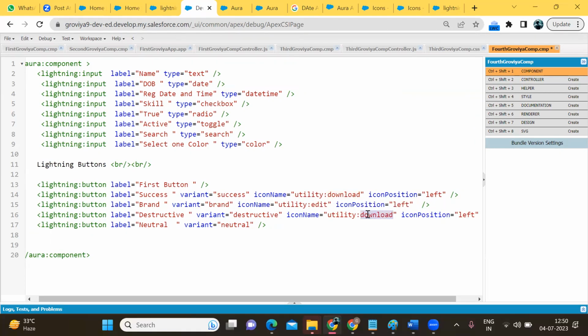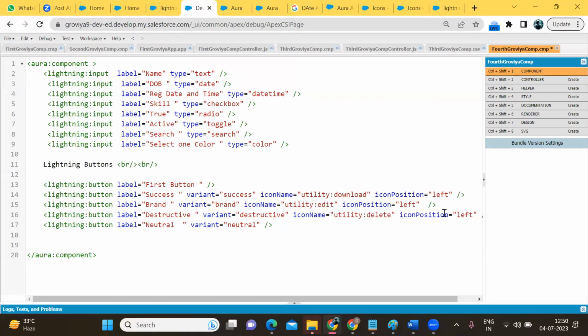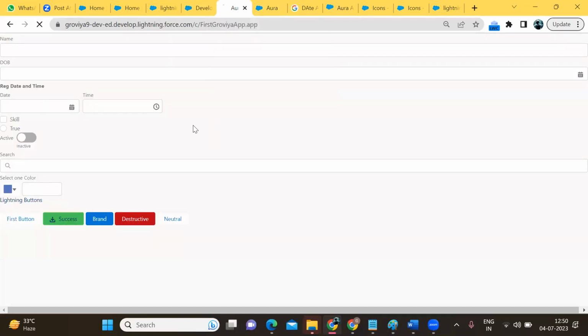Add it, delete. For delete, icon position is right. So again, I'm going to check the UI. Okay. So right means destructive right. Brand, first I'm getting the icon, then the name. Download, delete, edit. This type of button we can create.